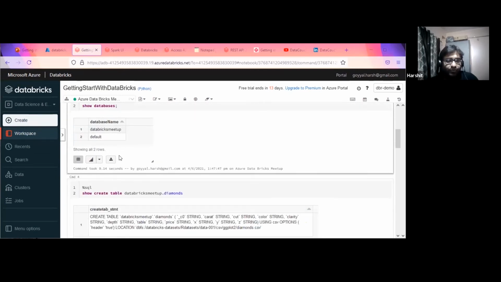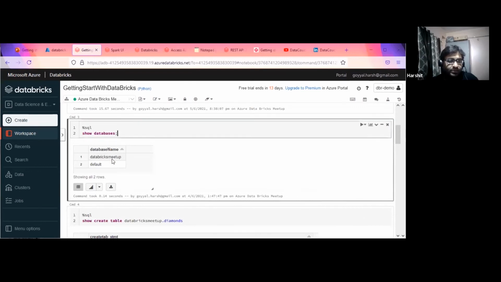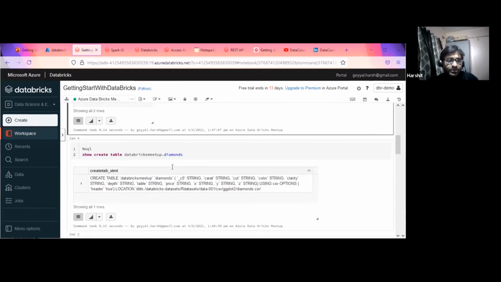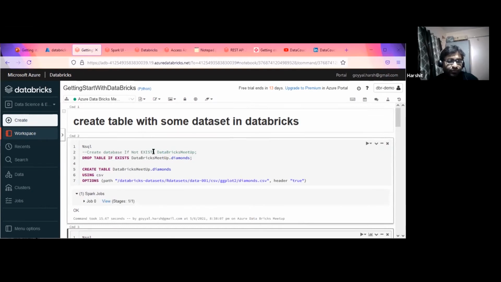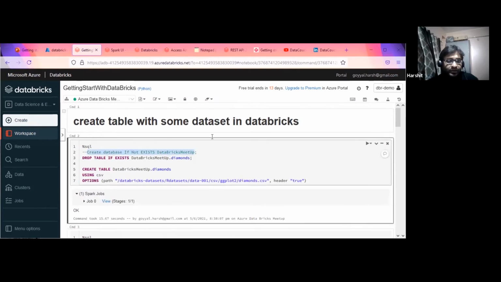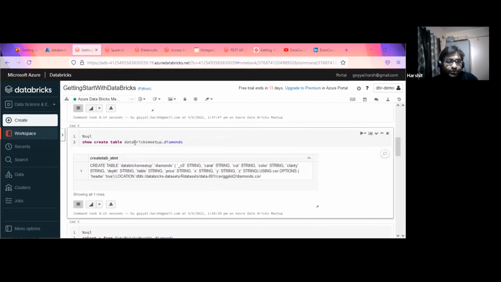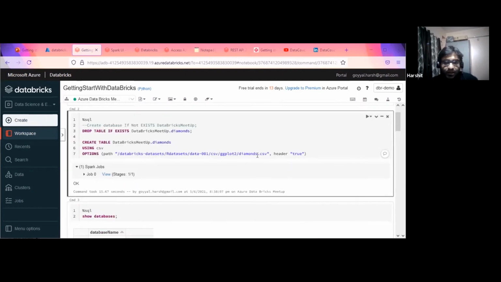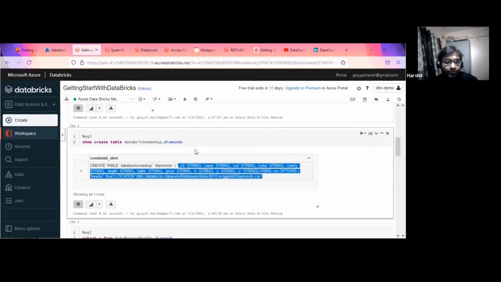So now we know that we have two databases, Databricks Meetup and default. If you see this, this is the command using which I created the Databricks table. Yeah, Ashish, thanks. This is a show create table command, and it shows what all columns we have. I have given header as true, and that's where the header is being populated in this create table.